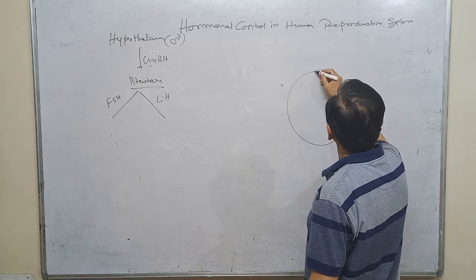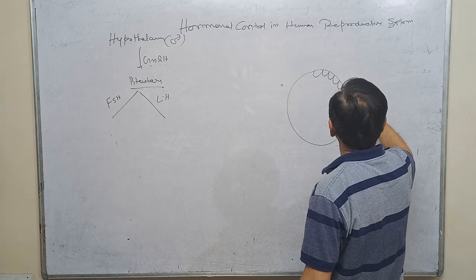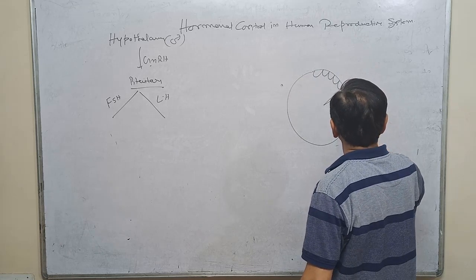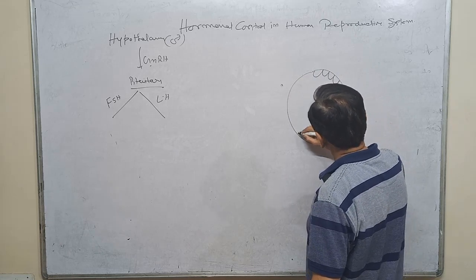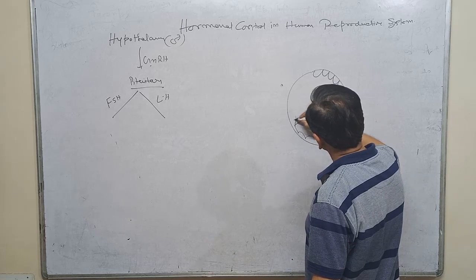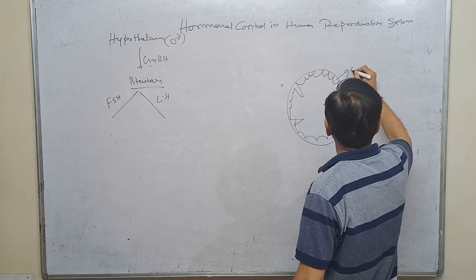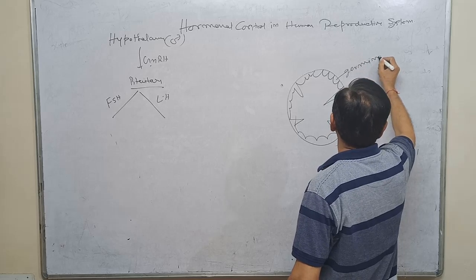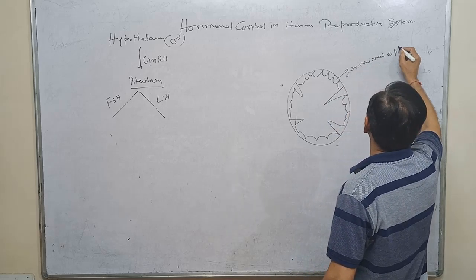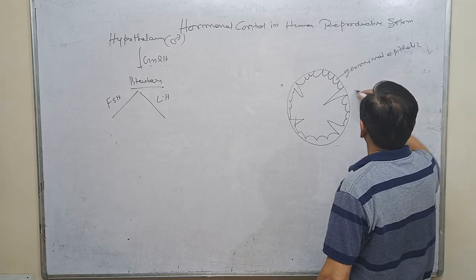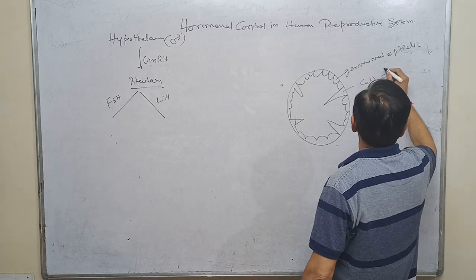We know that this is the seminiferous tubule, having this type of germinal epithelium. It is called germinal epithelium. And this is called the cell of Sertoli.